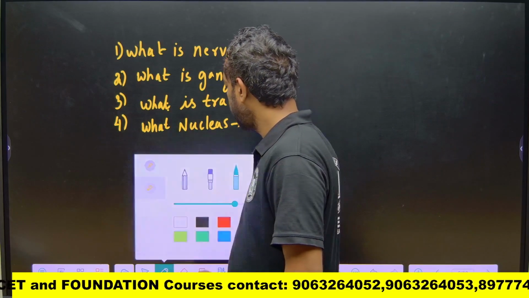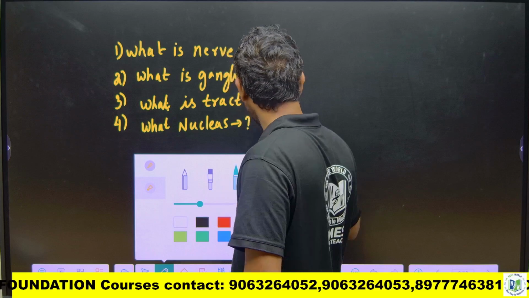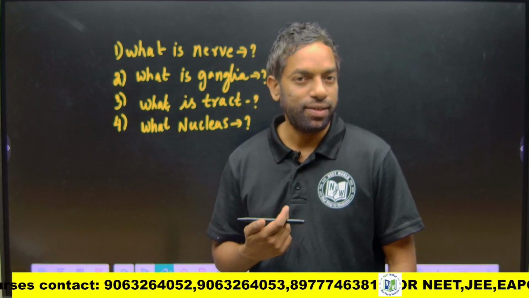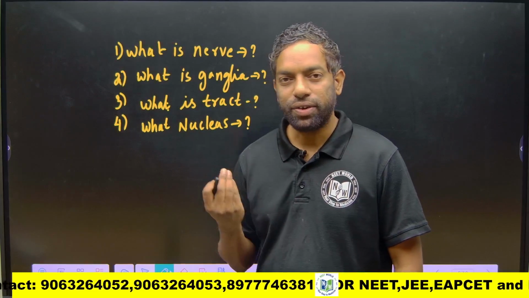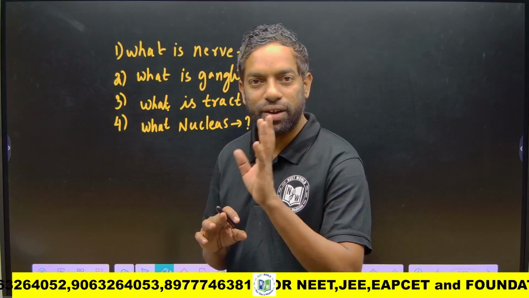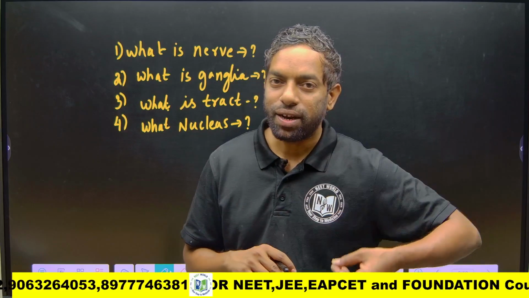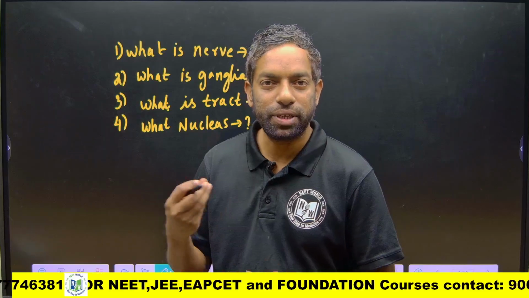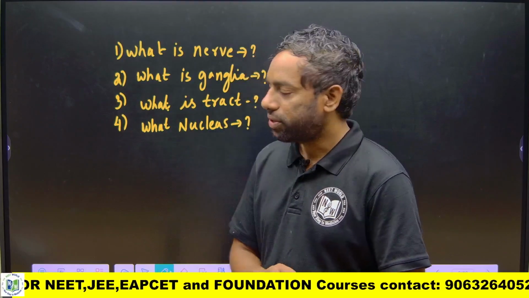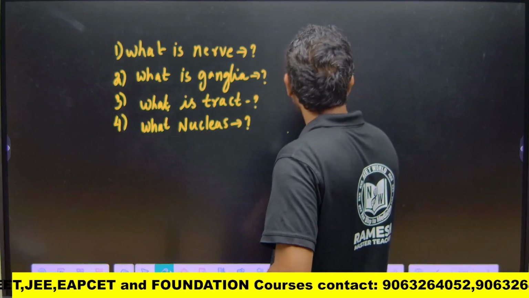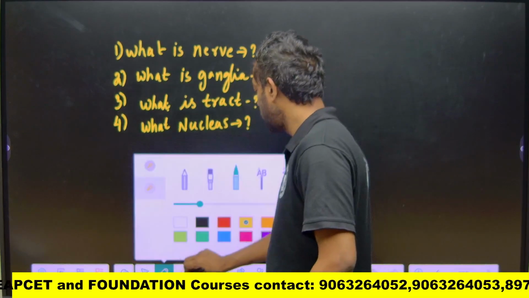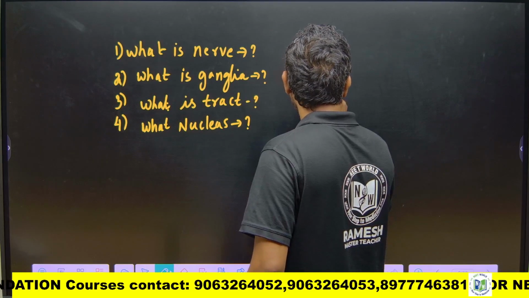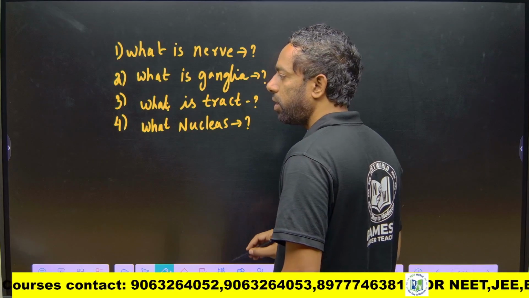Okay, guys, there are billions of neurons. Such neurons in the central nervous system carry and take information, and there are also certain neurons in the peripheral nervous system that carry information into the central nervous system. So, what is a neuron first? This is the neuron.